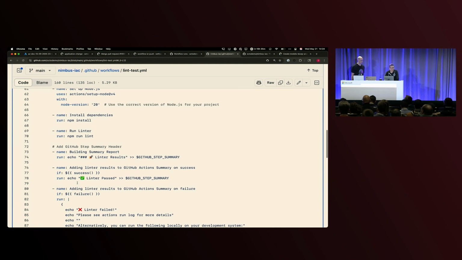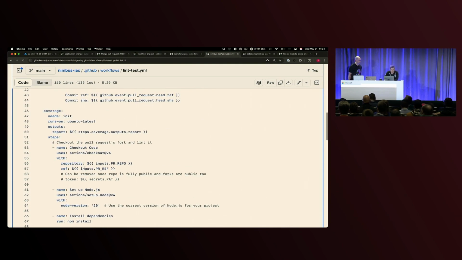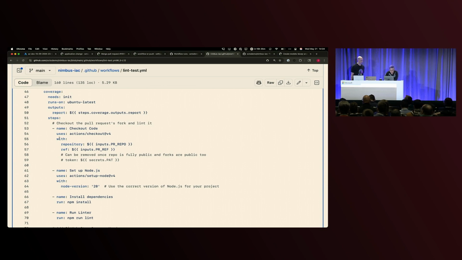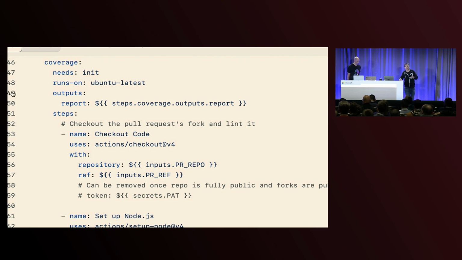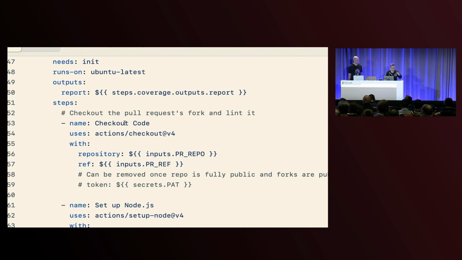conditional statements. So for example, if I look down here under coverage, a common theme would be having to lint and test your applications, right? Rather than having to rewrite the same workflow several times, I have on my coverage step that I can actually pass in that I'm going to check out the code with the inputs from the PR repo or the PR ref, whatever has called that workflow. You have a caller and a called. And then whatever has called that workflow will be able to pass that in with those inputs, with those parameters.